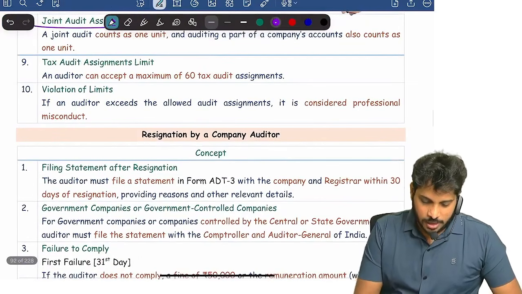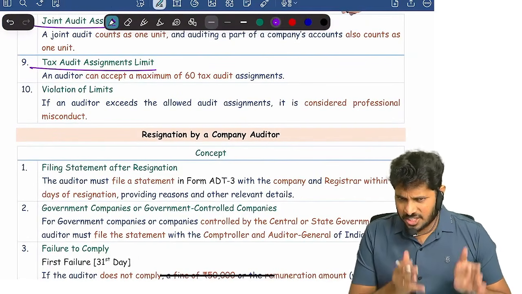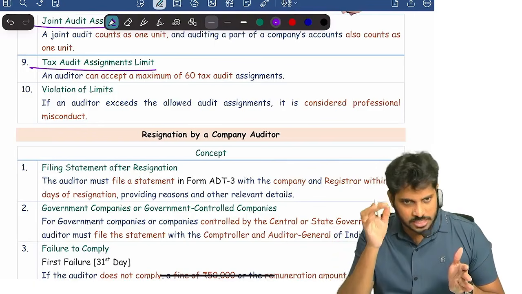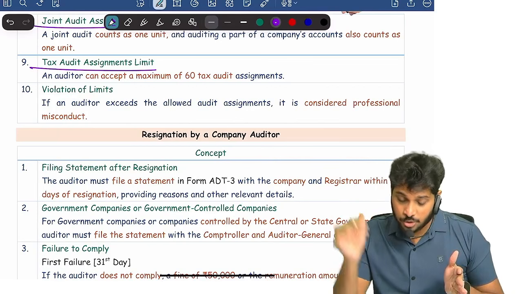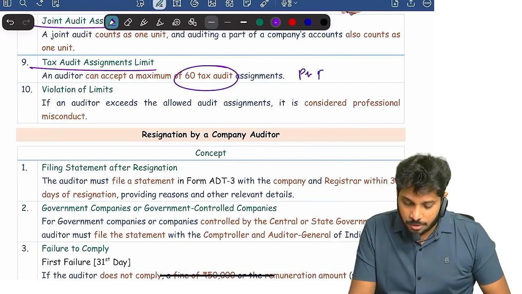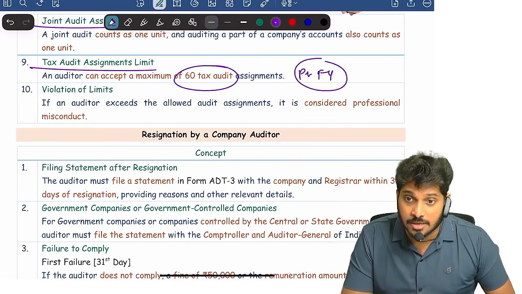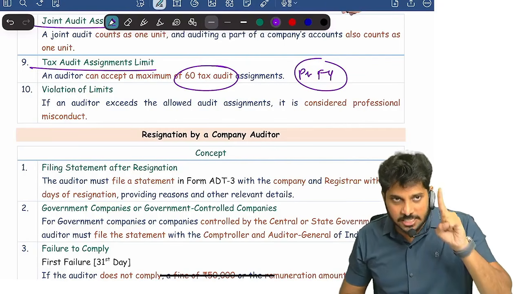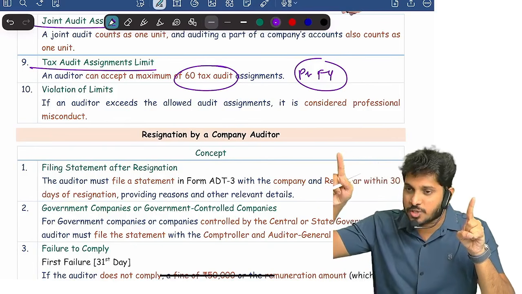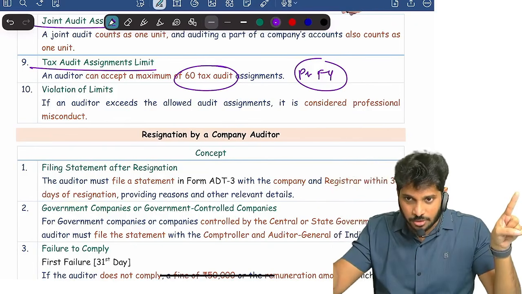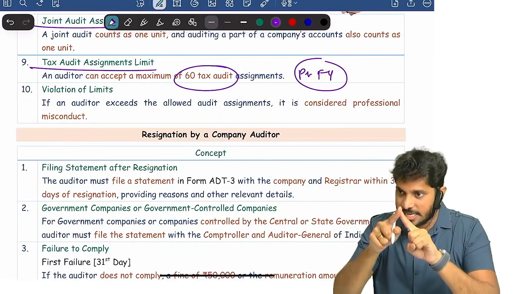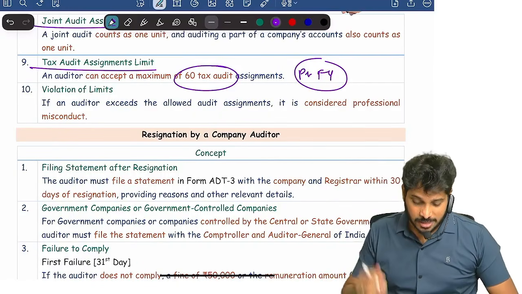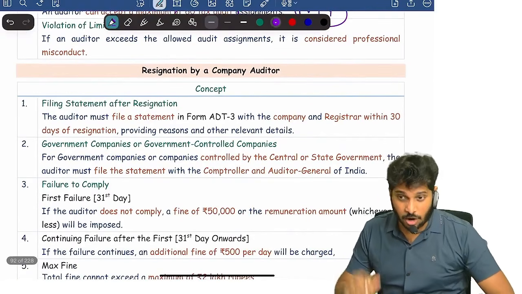Next. Now again on tax audits. Each chartered accountant can also perform tax audit under income tax law, section 44AB. Who can do tax audit? Only a CA can do. How many can he do? 60 audits per financial year. 60 tax audit reports only he can sign in a financial year. When I see 1st April 2024 to 31st March 2025, that entire period, maximum how many can you sign? 60. Are you clear?